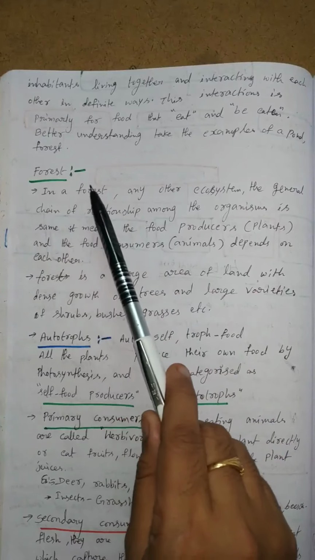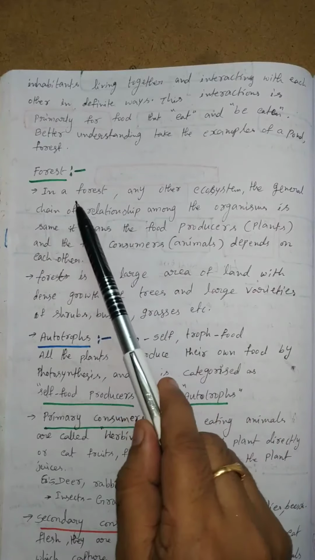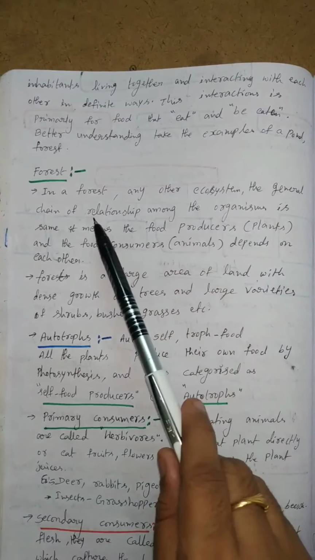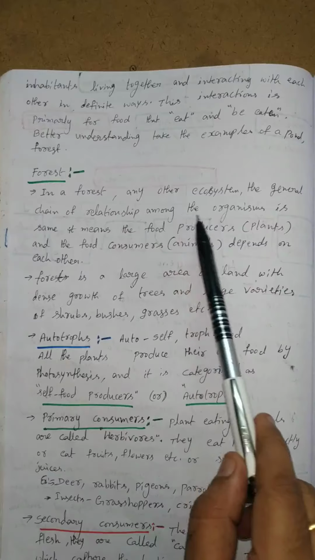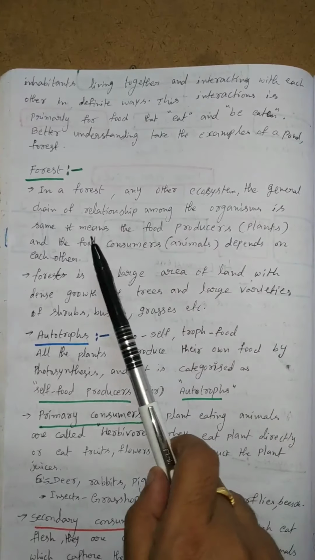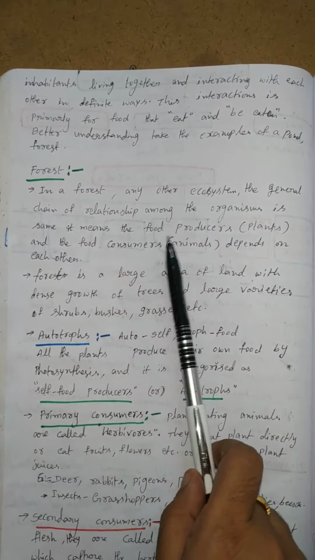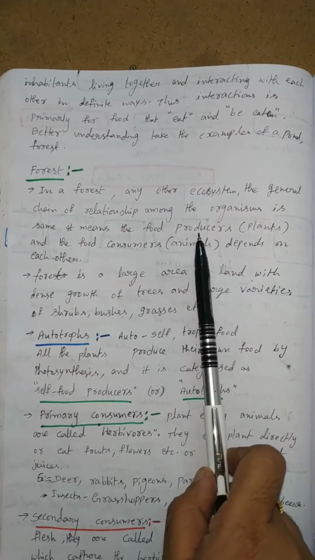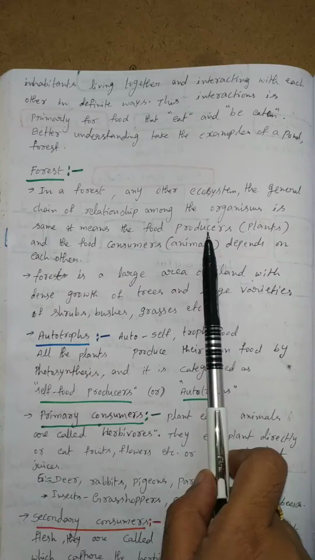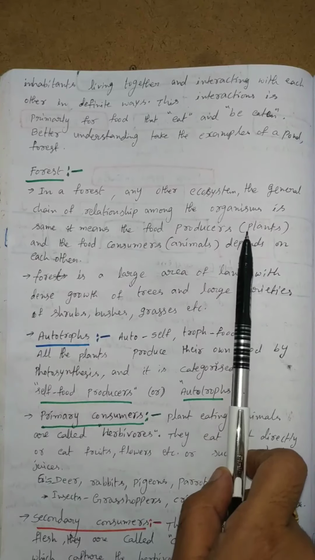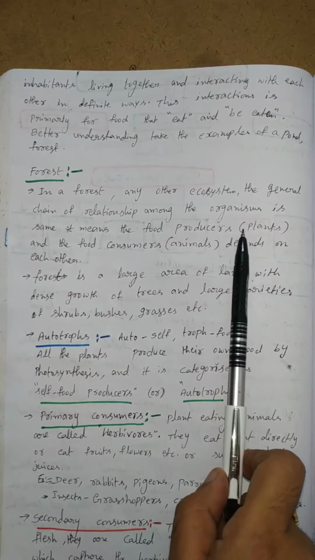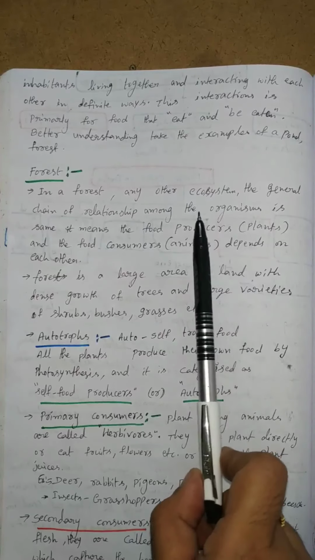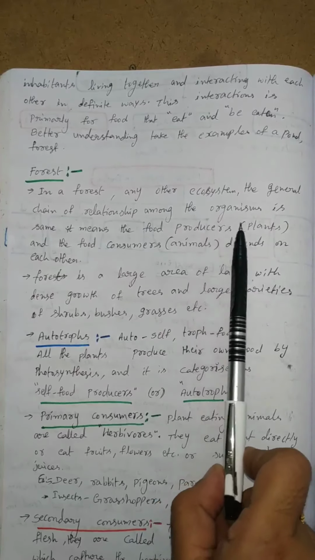In a forest, as in any other ecosystem, the general chain of relationship among the organisms is the same. It means the food producers. Producers means they prepare their own food. It means green plants. Plants prepare their own food by the process of photosynthesis. So plants are called producers, food producers.